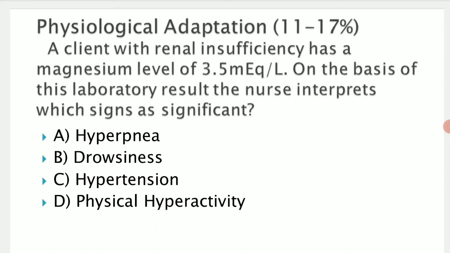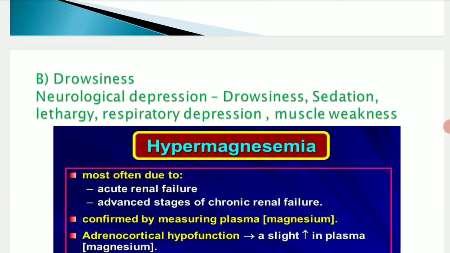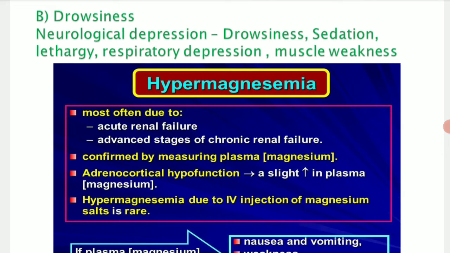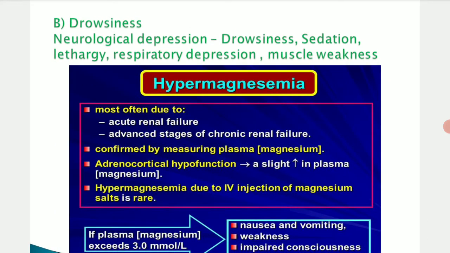The first option is hyperpnea, the second option is drowsiness, the third is hypertension, the fourth is physical hyperactivity. Whenever the magnesium increases, you can see conditions like hypermagnesemia mainly with renal failure cases, both acute and chronic. As I told you in this question, with a renal insufficiency case you will also get hypermagnesemia.